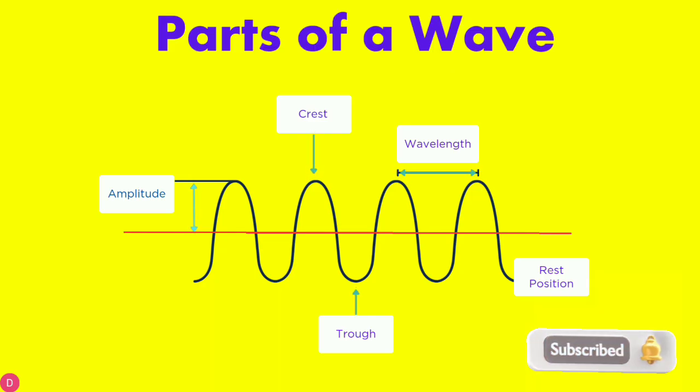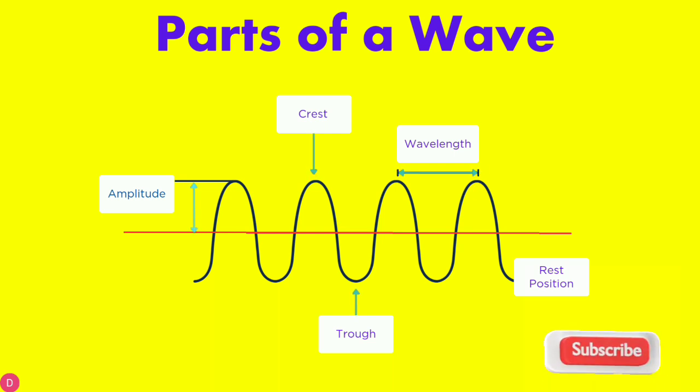Parts of a wave. The area between a crest and the central line is amplitude. The highest point of a wave is called the crest, and the lowest point of a wave is called the trough.